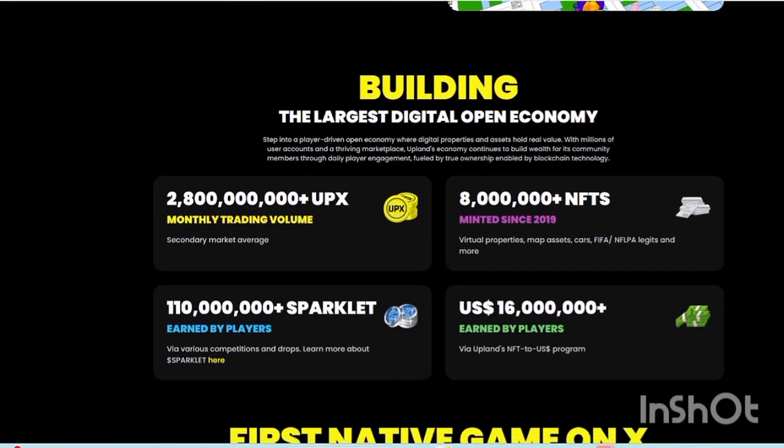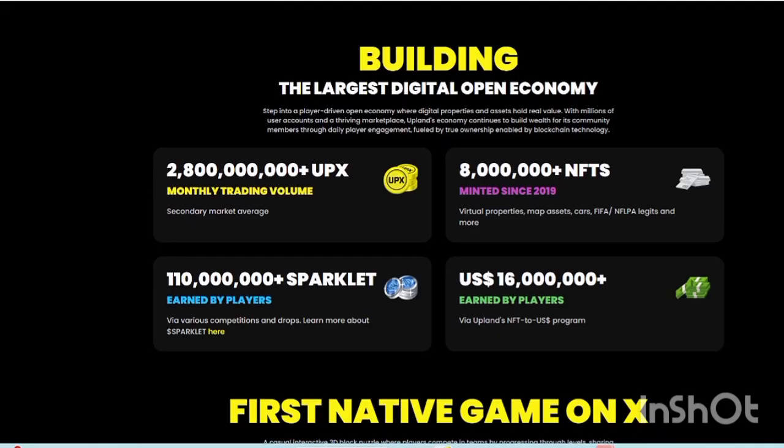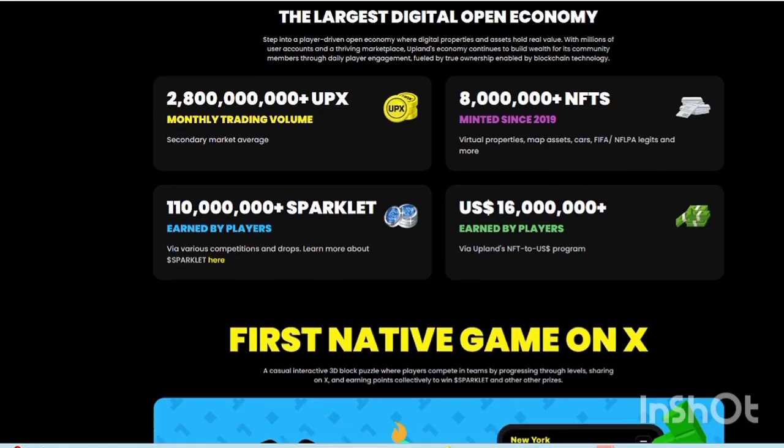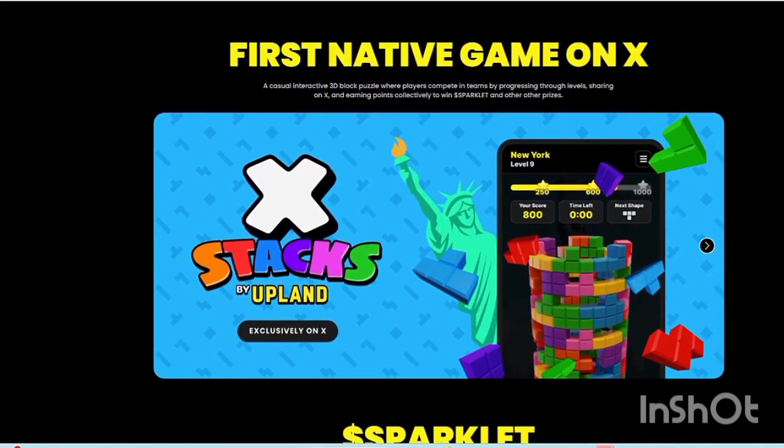Next you can check they are building the largest digital economy, where UPX is their token. There you can also get the number of NFTs, non-fungible tokens, in this blockchain technology. There are complete statistics of what has been earned by the players who are playing this game. The first native game on X, this is X Stack, here by Upland.